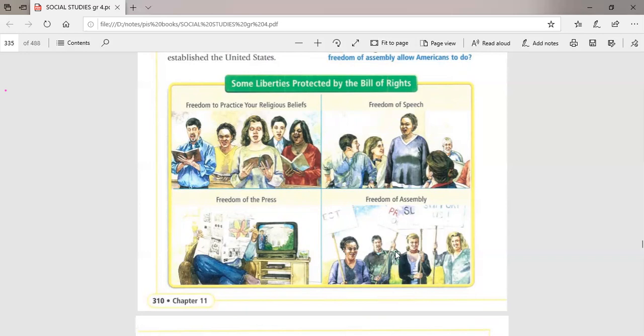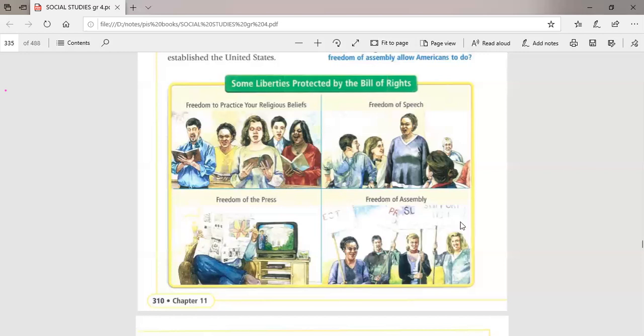Number four, or the fourth freedom in the Bill of Rights, is the freedom of assembly. Assembly, guys, means gathering. What is the meaning of assembly? Assembly means gathering. So when I say you have the freedom of assembly, it means that if a group of people have some needs or have something to say, or they refuse some actions taken by the government, they can gather or assemble in one square or anywhere.